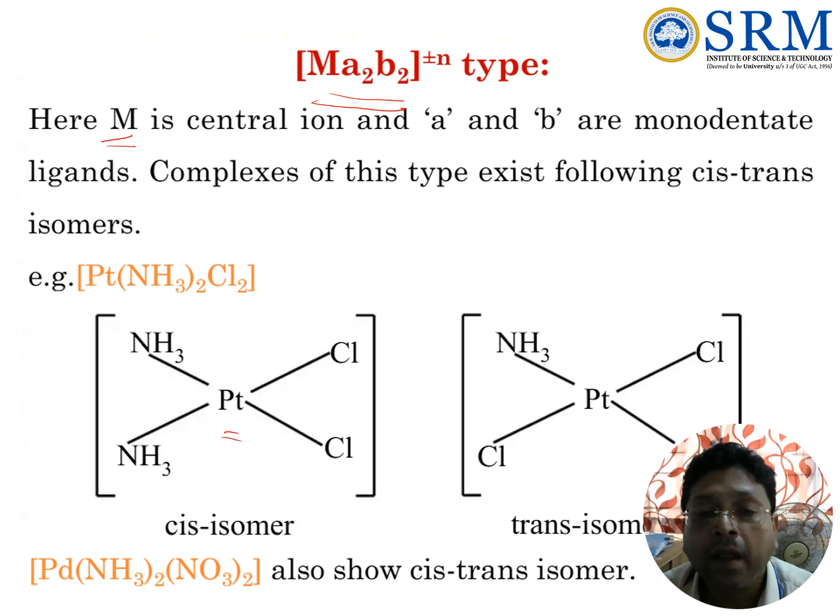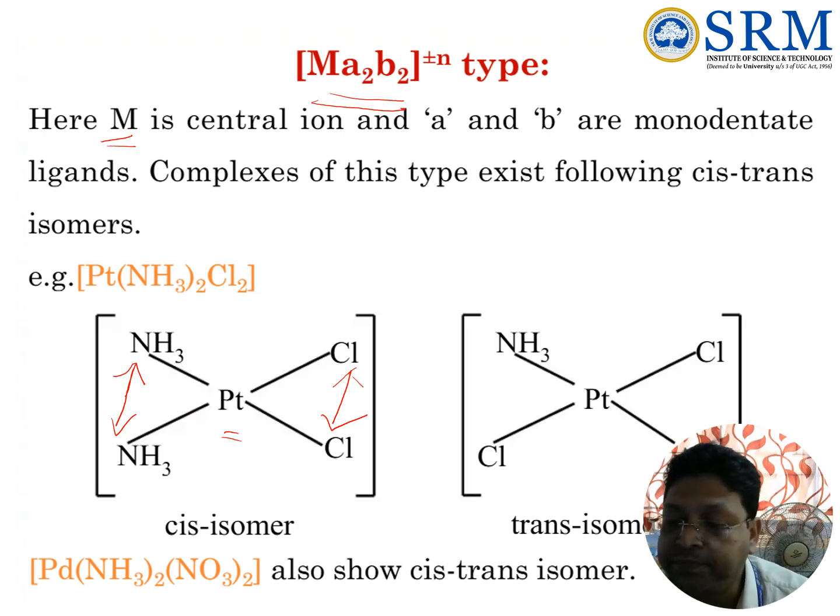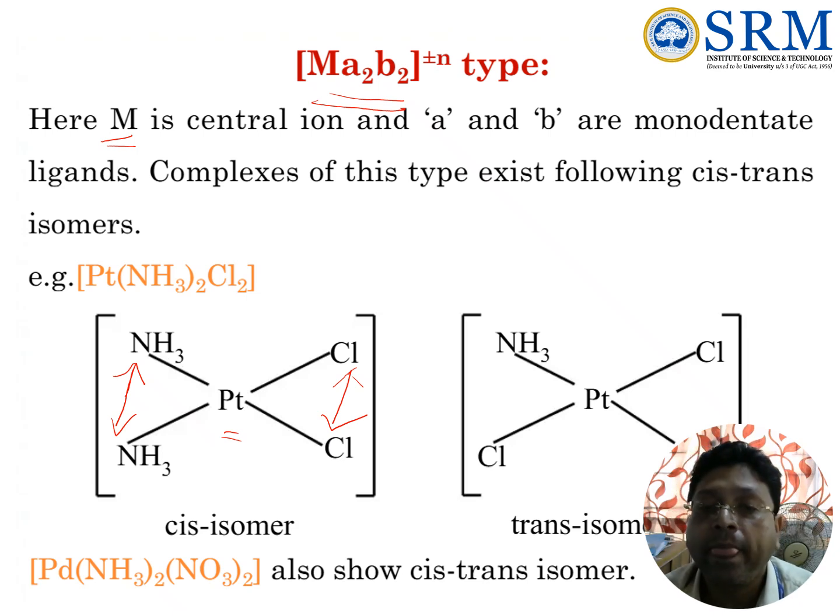Now, as we talked about, stereoisomerism deals with the spatial orientation or spatial disposition of the ligands surrounding the central metal ion. We have to see that these two ammonia ligands are side by side, and these two chlorides are side by side. They are in the cis orientation. On the other hand, in this isomer, the ammonia ligands are in the trans orientation, and the chlorides are in a trans orientation. So this is the trans isomer.